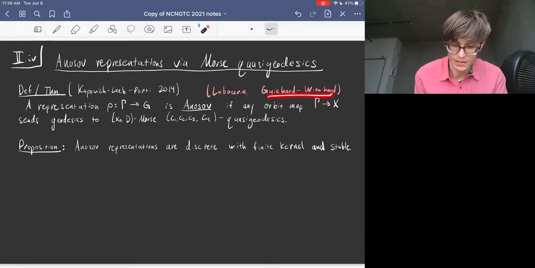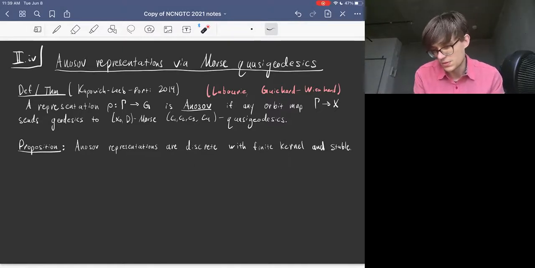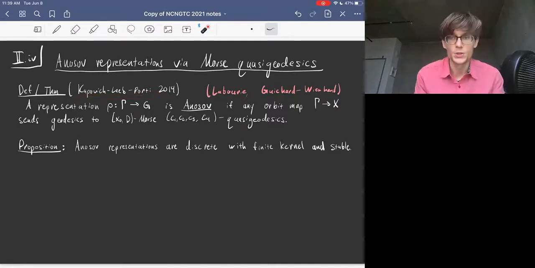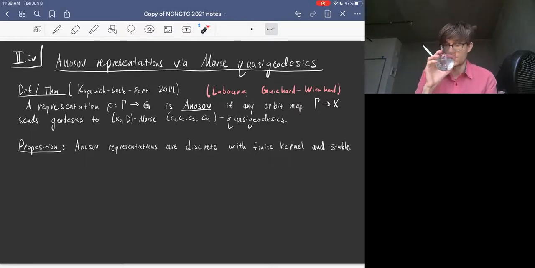Then Guichard and Wienhard generalized this definition for arbitrary word hyperbolic groups gamma and arbitrary reductive Lie groups G. You might as well assume that G is semisimple. Kapovich, Leeb, and Porti proved several other characterizations of the Anosov condition, and this is one of them. For the purposes of this talk and this work, this is the only definition we need, but it's a theorem that this is equivalent to the other definitions that you might be familiar with.